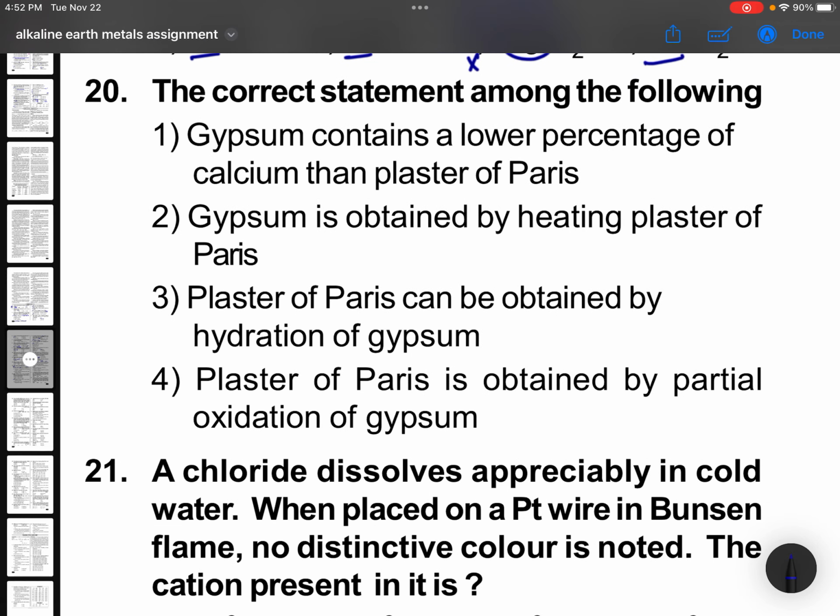The correct statement among the following: gypsum contains a lower percentage of calcium than plaster of Paris. Gypsum is CaSO4·2H2O. Plaster of Paris is CaSO4·½H2O. Here the volume of water is less, here the volume of water is more. So calcium is definitely less in gypsum. So that is the correct statement.